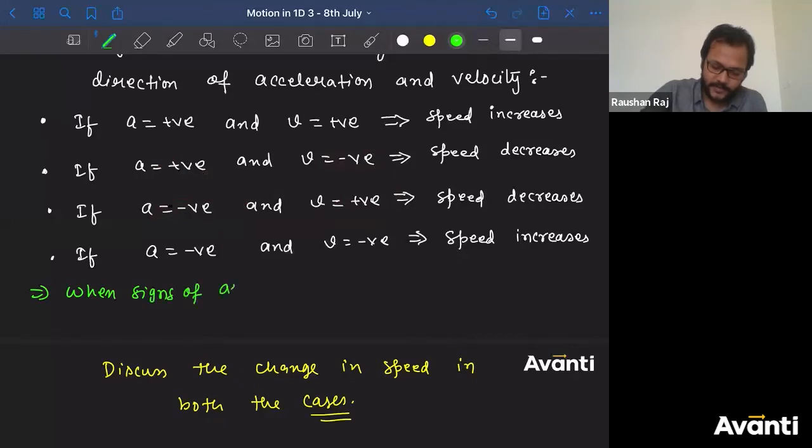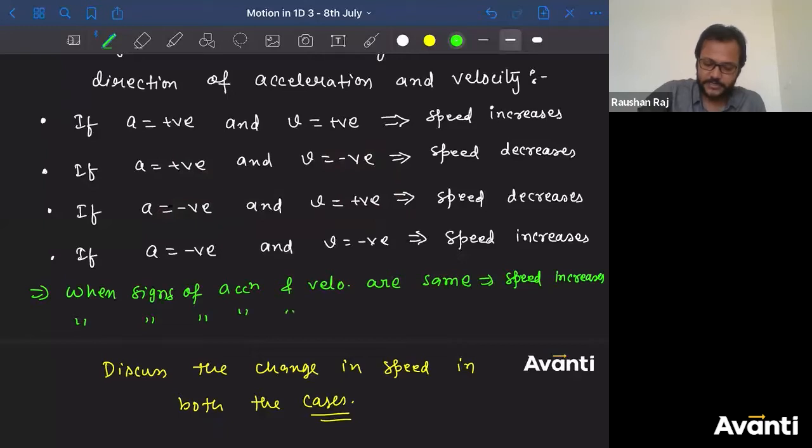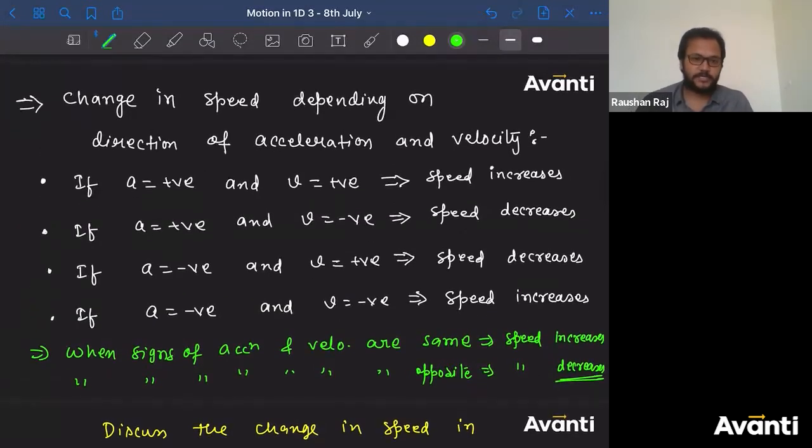When the signs of acceleration and velocity are the same, speed increases. When the signs of acceleration and velocity are opposite, speed decreases. Guys, click yes if you have understood this part. Now I hope your confusion is clear. Now you are clear with this.